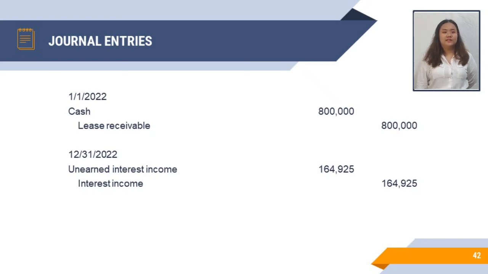And to record the interest income for 2022, debit unearned interest income for 164,925 pesos and credit interest income for the same amount. And for the succeeding years, the same procedure is applied.